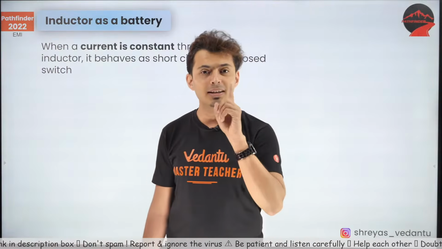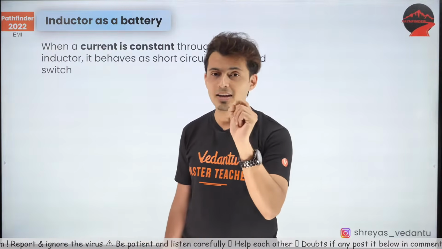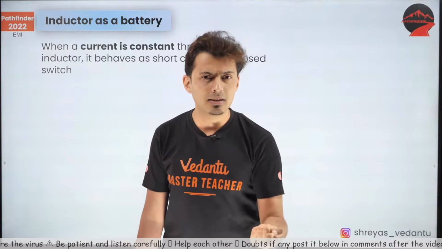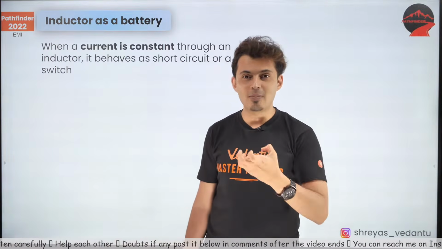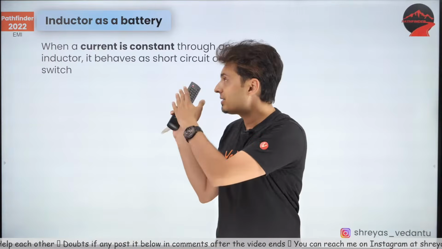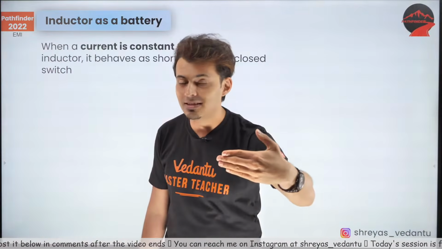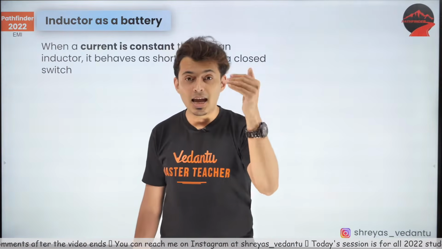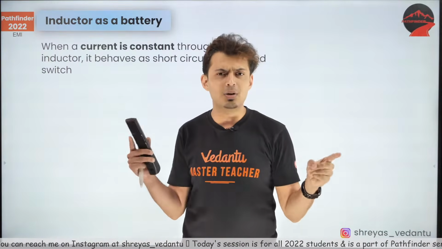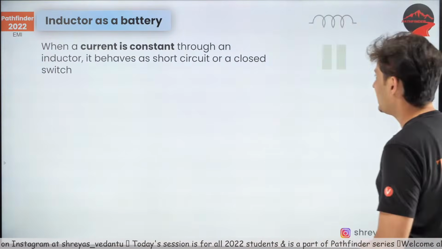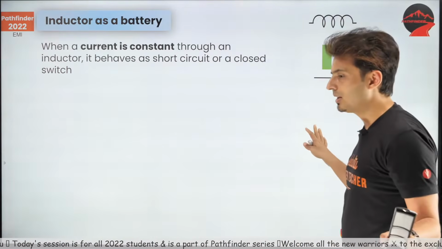Think about it. If current is constant, then what will be the value of di by dt? Come on, answer in the chat box. If I is a constant, then di by dt will be? And what will be L di by dt? If I is constant, that means di by dt is 0. Correct, Archana, correct, Janish. And if di by dt is 0, EMF induced is 0. So there is no voltage across the inductor. It's like a wire. So it behaves like a wire, nothing else, like a switch. That's it. There is nothing great about it.